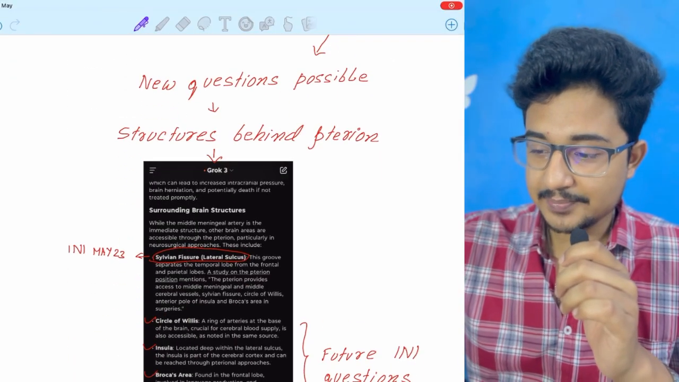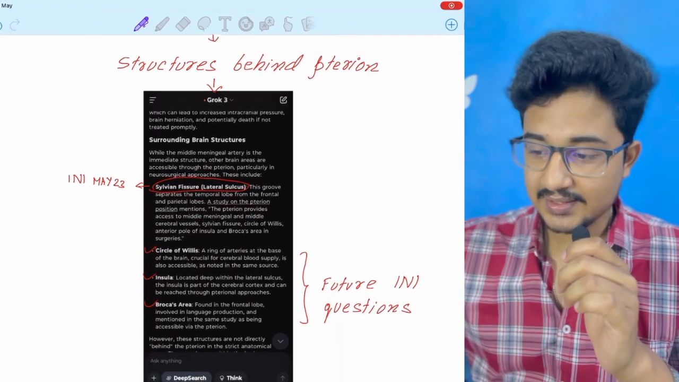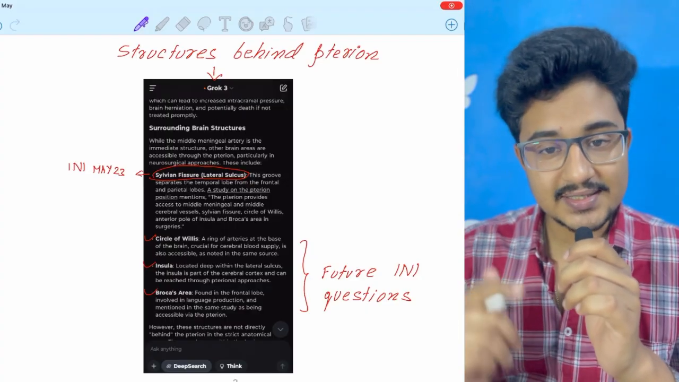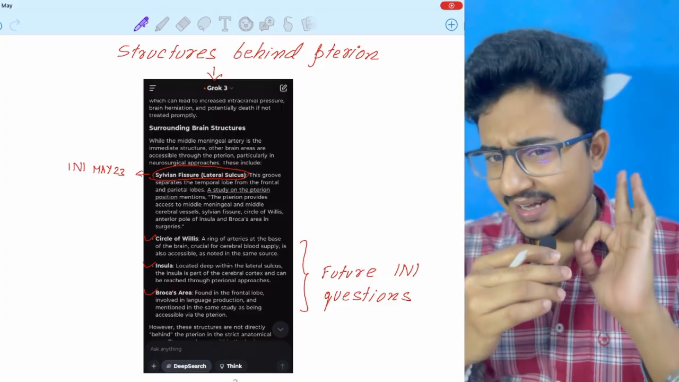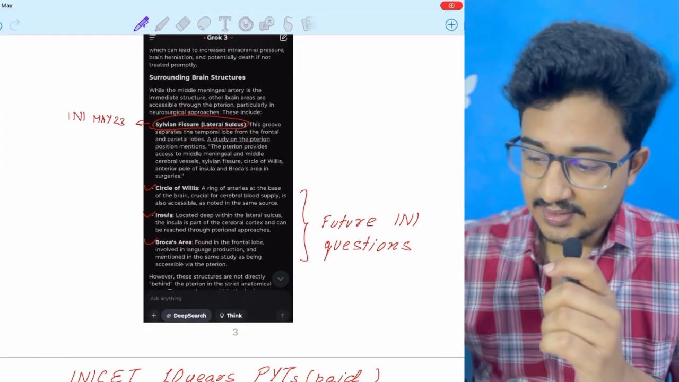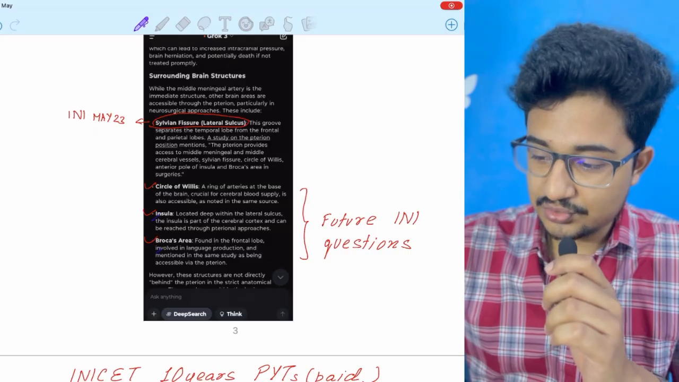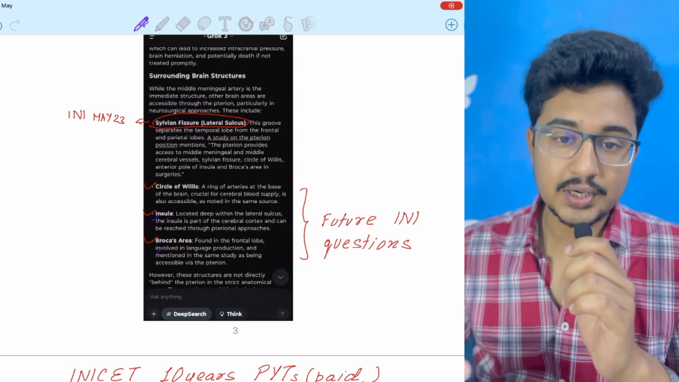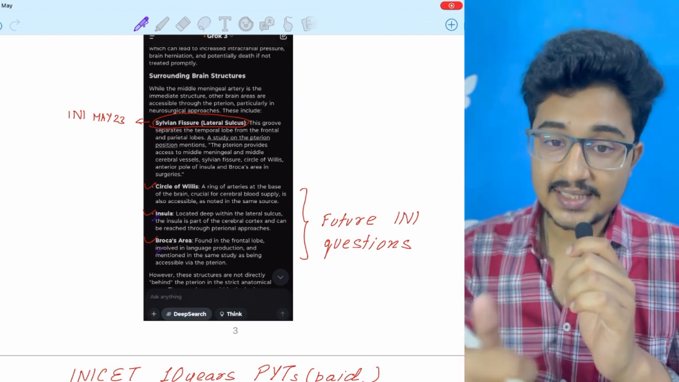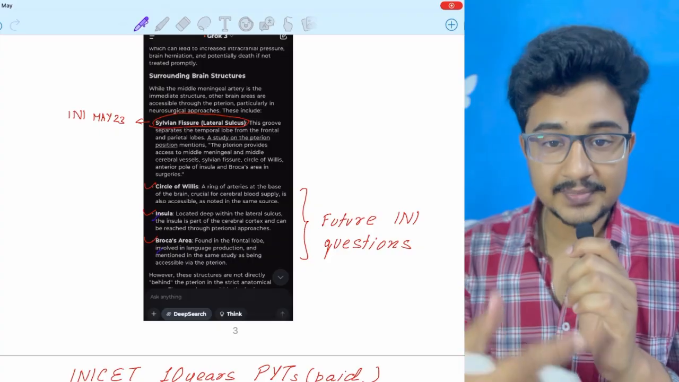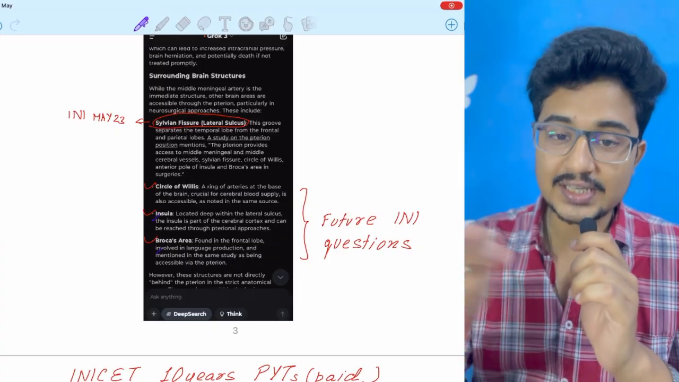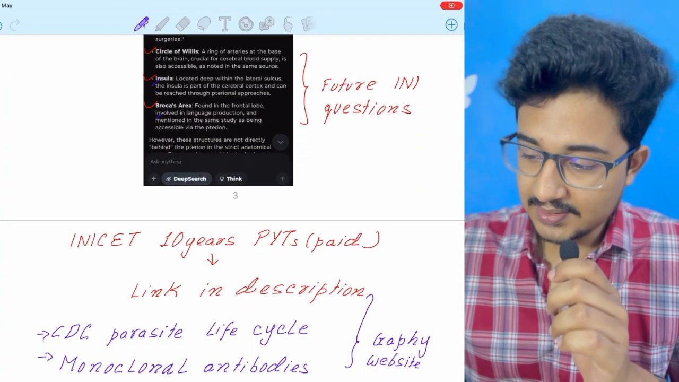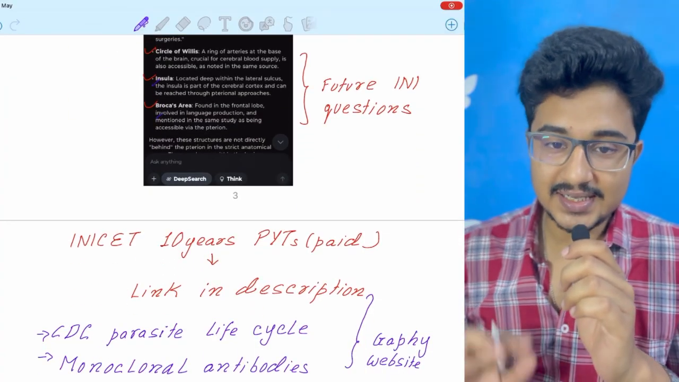So I typed structures behind the Therian in Grok AI, and I get the Sylvian fissure. This was asked in INI-CET May 2023, and I got this question wrong. Now you can see more options like insula, Broca's area. This could be future INI questions. Like these depth topics, as the question was asked, like that only you have to type in the AI, and you have to give the proper cue so that you can get the future potential questions from the depth topics.